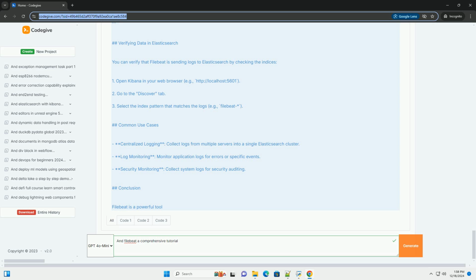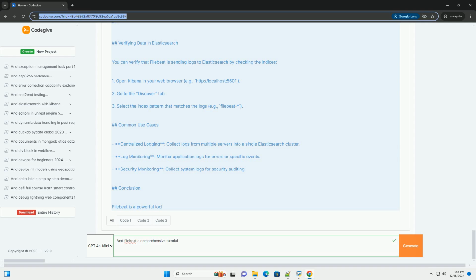Prerequisites. A working installation of Elasticsearch and Kibana, optional but recommended. A server or local machine where you can install FileBeat. Basic command line skills. Installation. Step 1. Download and install FileBeat. You can download FileBeat from the official Elastic website. Below are instructions for various platforms.